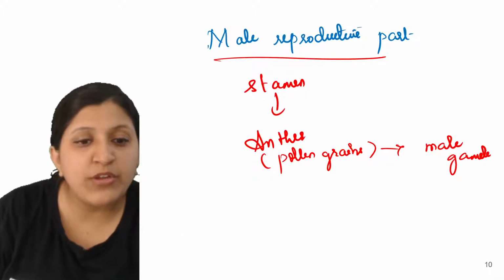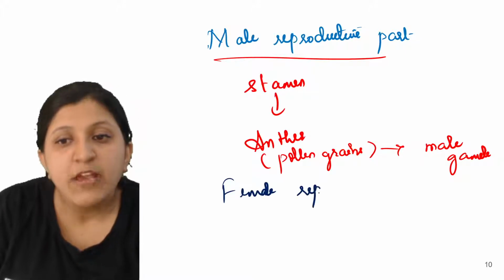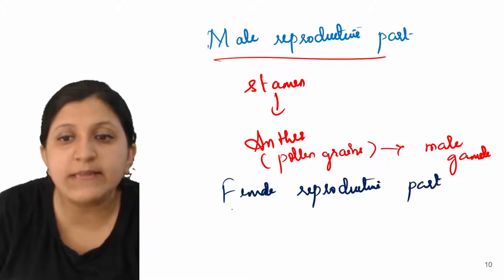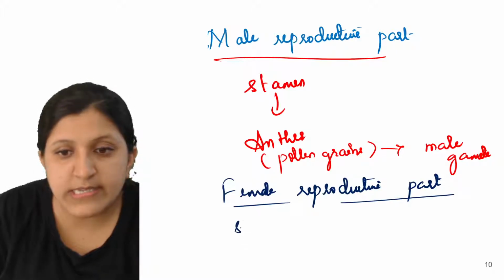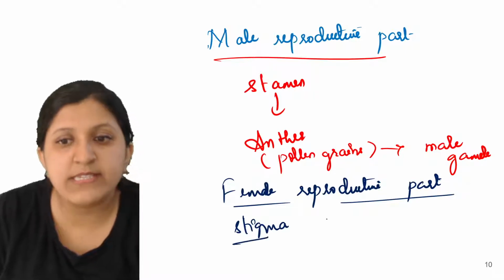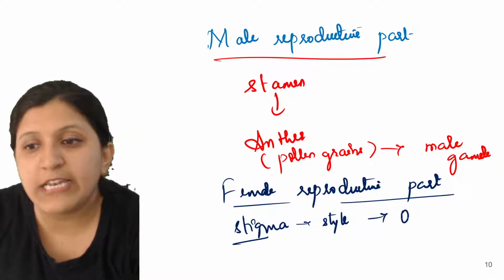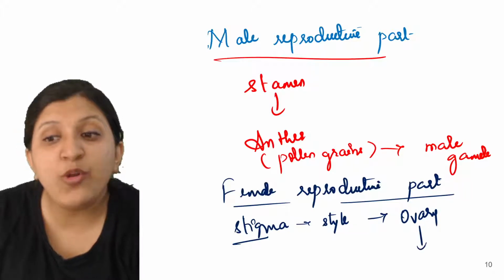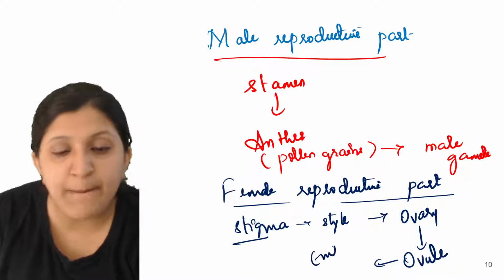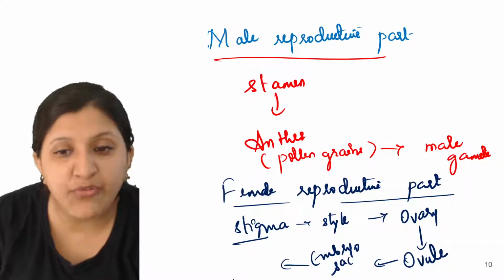Now if I'm talking about the female reproductive part, what would be the condition here? In this case we can find the stigma, style and ovary. First the pollen grain reaches the stigma itself, then it gets into the style, then germination of the pollen tube occurs, and it reaches the ovary. Inside the ovary the ovule is present. Inside that ovule we can find the embryo sac, and inside that embryo sac again we can find what?